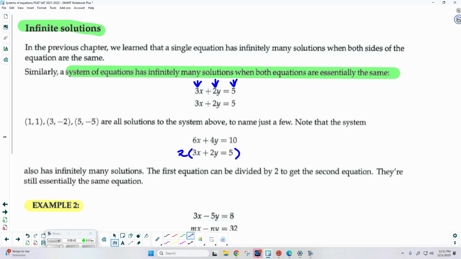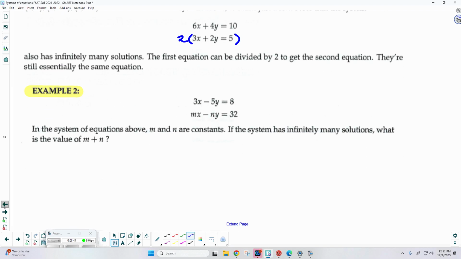Okay, so let's try number 2. 3x minus 5y equals 8. Mx minus ny is equal to 32. In the system of equations above, m and n are constants. If the system has an infinite number of solutions, what is m plus n?